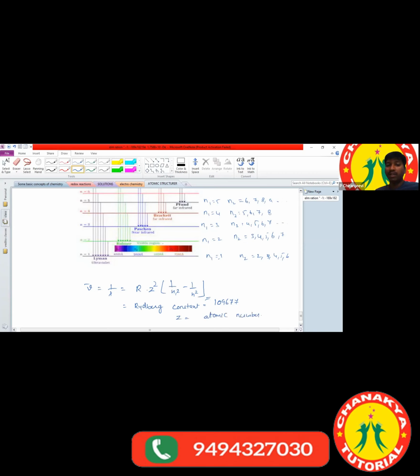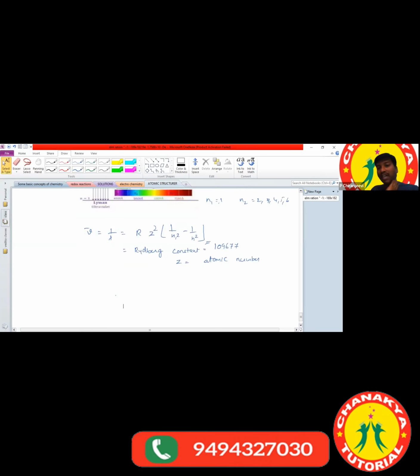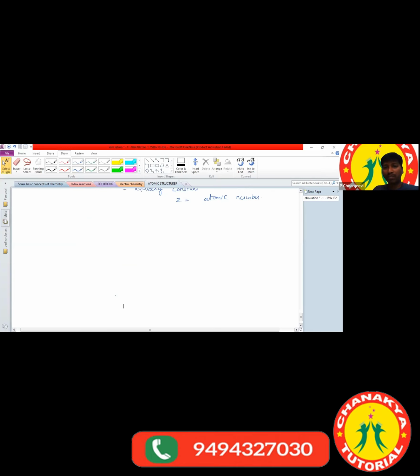If you substitute all the values, we can calculate the wave number, and sometimes they ask to calculate the wavelength also. If you know the wave number, from that we can calculate the wavelength. So now you have got the clarity, all of you? Clear? Again, here in quantum numbers we get the n1 value. So what is the next important concept? Quantum numbers. Do you know about quantum numbers?